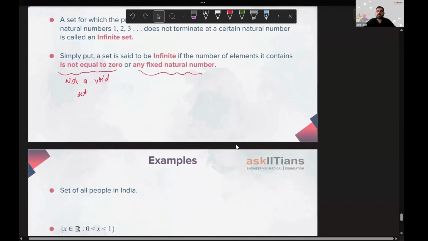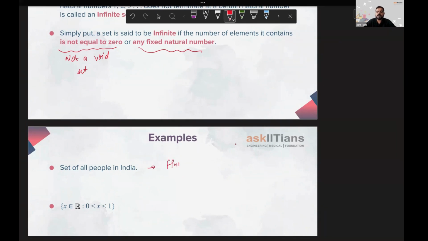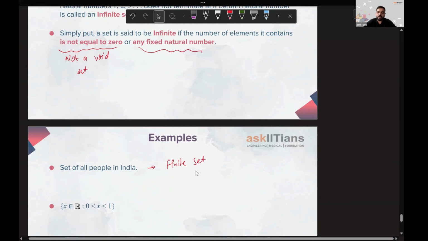All right. Now let's take the example of the set of all people in India. Right now, when I'm recording this, I think the population of India is 1.4 billion, somewhat around that. We are the number one country in terms of population. But still countable. The counting ends at a point. So, is this going to be a finite set or infinite set? This is going to be a finite set. Yes, it's a set which contains a large number of elements, but still finite. The counting is ending at a point.